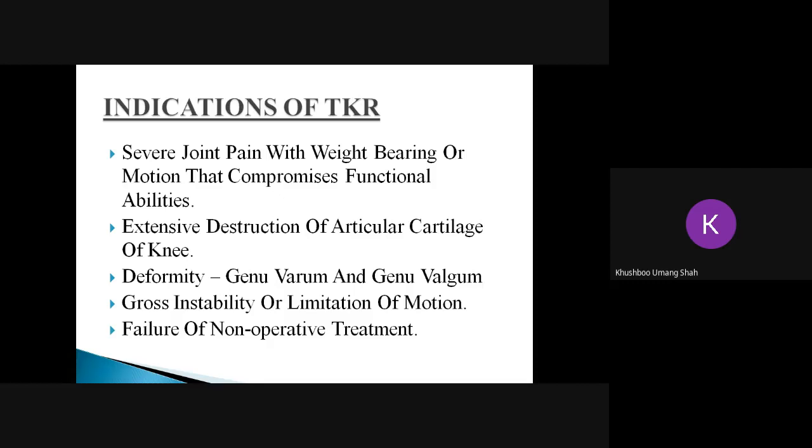Okay, the last indication for TKR is failure of non-operative treatment. The non-operative treatment consists of medical treatment and physiotherapy. Medical treatment generally is all about pain reduction. So painkillers are prescribed, along with certain drugs that help in healing of the articular cartilage. If conservative treatment fails, physiotherapy definitely helps in preventing the further progression of osteoarthritis, but it is not going to halt the condition. It acts as a palliative therapy. So physiotherapy definitely helps, but it will not halt the condition.